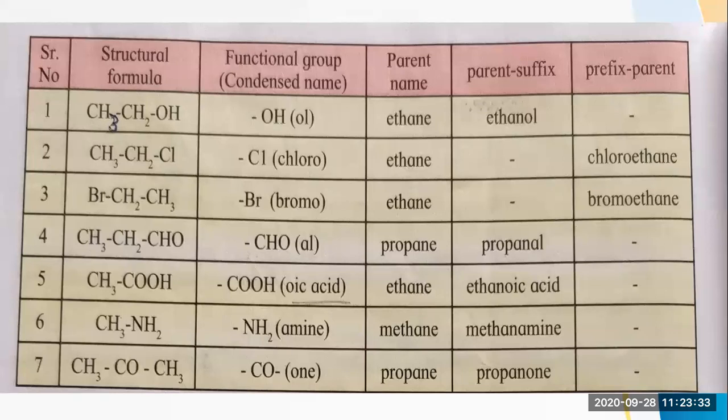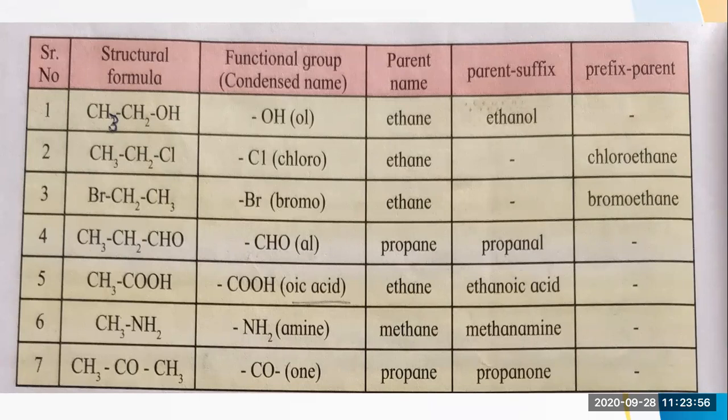Before that you are writing the prefix of that particular functional group. So whenever halogens are there, prefixes are added, and for the remaining functional groups we have to add the suffix. Prefix means before, so the halogen groups are attached before the root word.